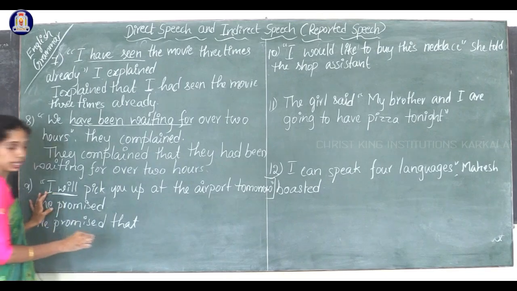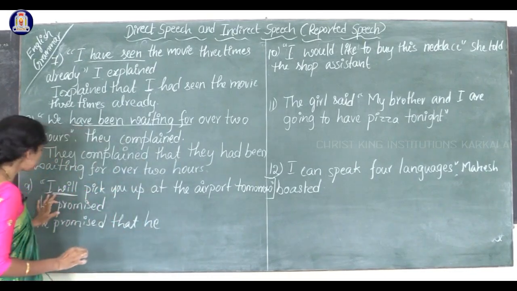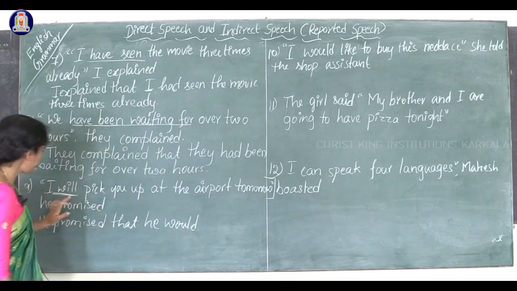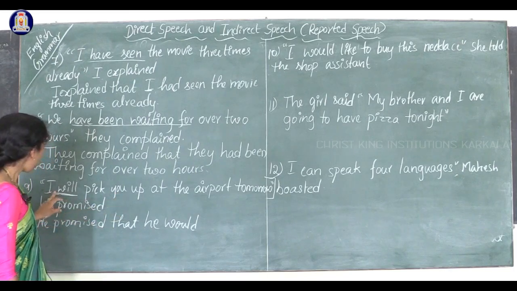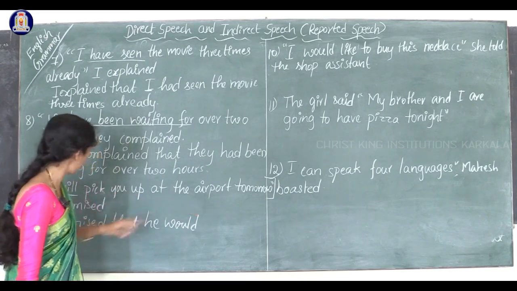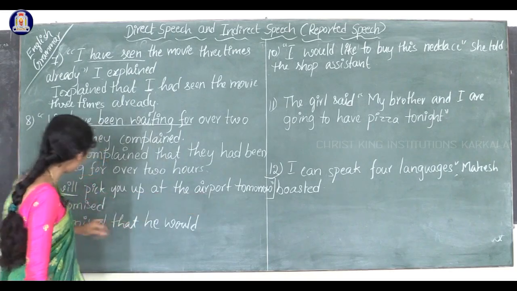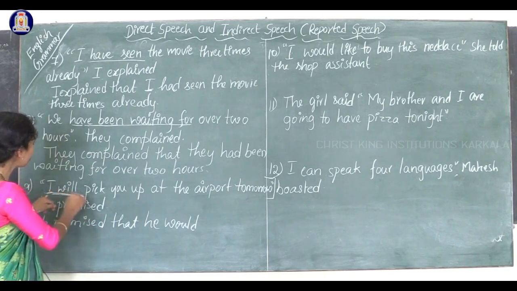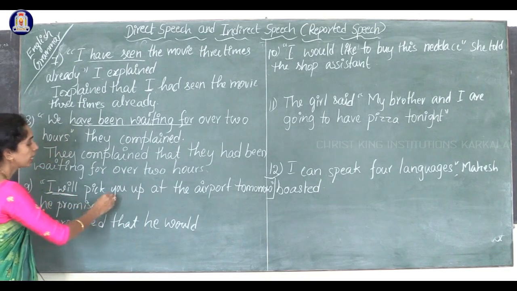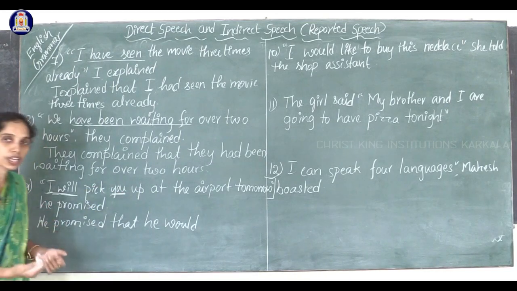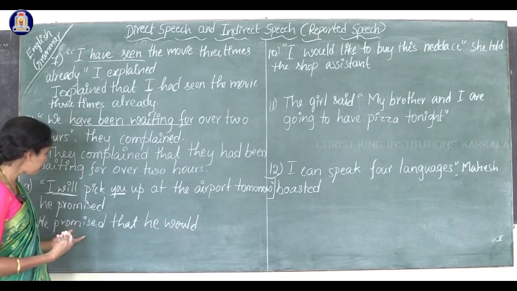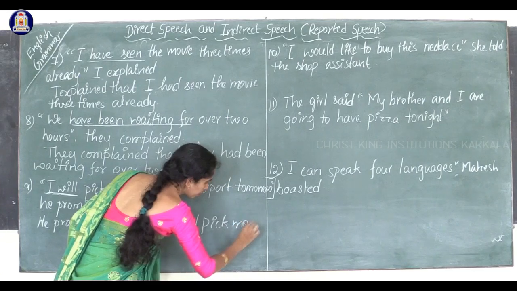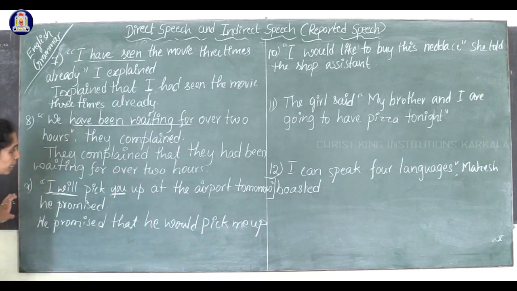I becomes what? He. He promised that he would pick. You becomes me. So, I'll pick you up at the airport tomorrow, he promised. Here, when you talk, this "I will pick you up" is the words of him, and "you" refers to whom? The person who is speaking or reporting. Okay. He promised that he would pick me up at the airport.